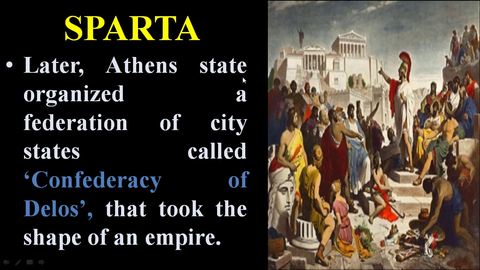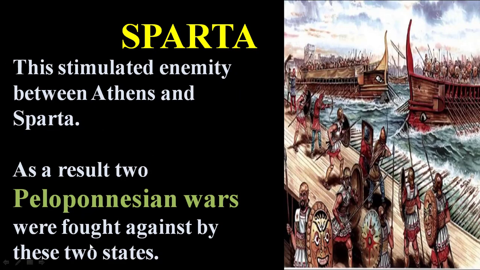Later, Athens organized a federation of city-states called the Confederacy of Delos, which took the shape of an empire. So when this federation came into existence, Athens got the shape of an empire.